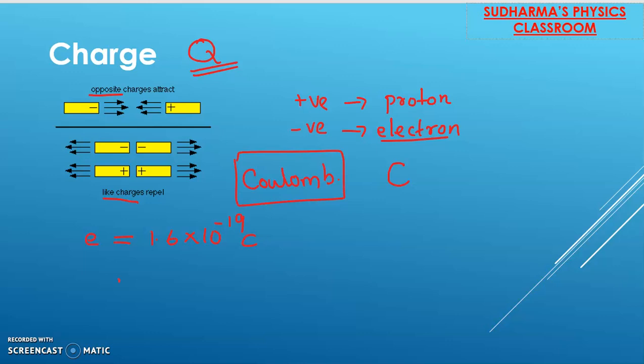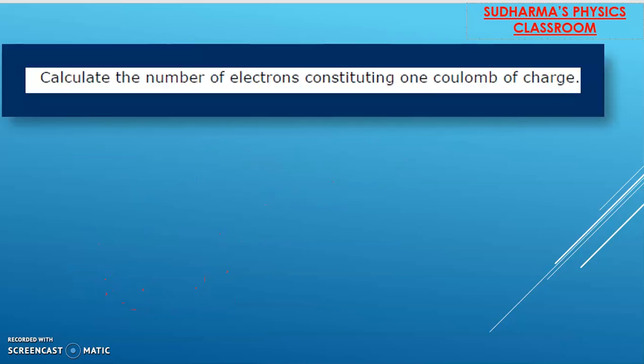So if Q is the total charge of a material and it has n number of electrons, then Q equals n times e. Q = ne. This is the first equation of grade 10 we are going to learn now. Q = ne, where Q is the total charge, n is the number of electrons, and e is the charge of the electron. Now let's see how we apply this formula if you get a question.